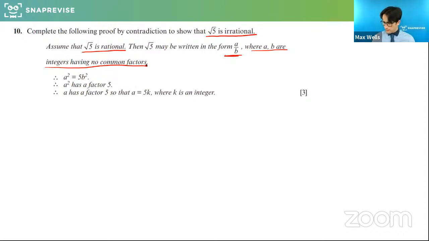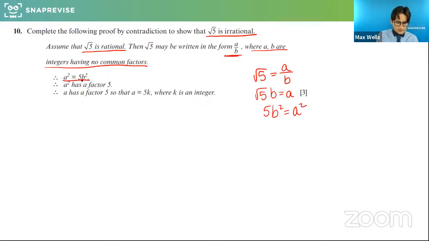Right, so let's have a little look then. So a squared is equal to 5b squared. What they've done with the proof, they said root 5 is equal to a over b. And then they've multiplied by b and said root 5 b equals a. And then they've squared both sides, 5b squared equals a squared. And that's how they've got to this stage.